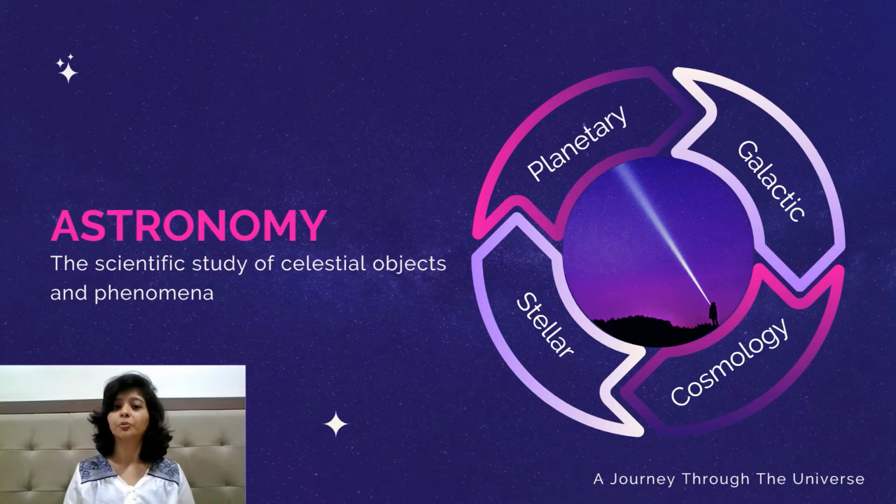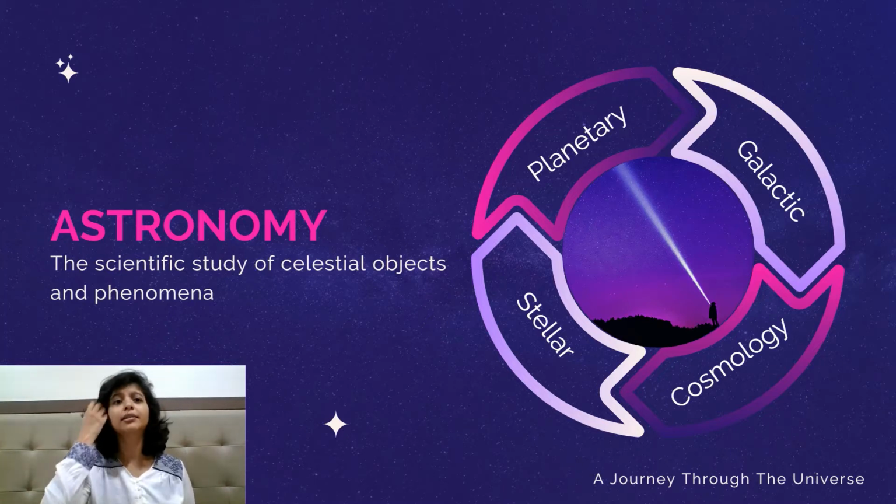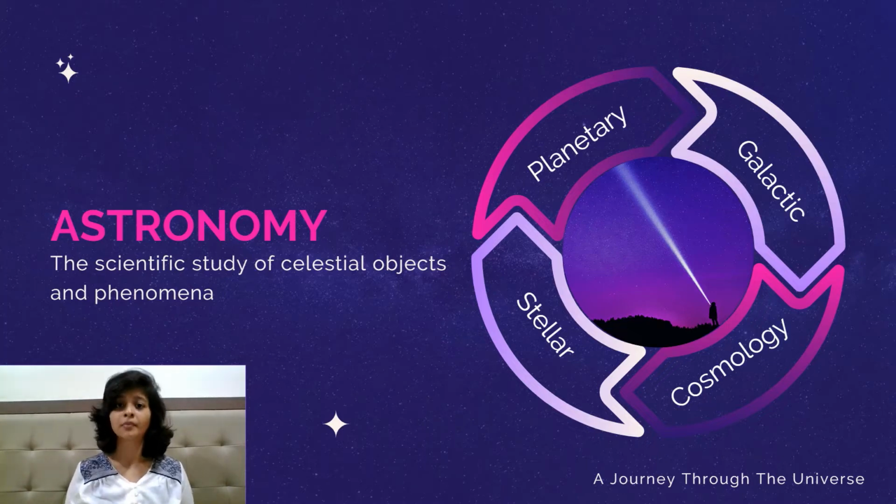So, planetary astronomy, as the name suggests, studies different planets, comets, and meteors, while stellar astronomy, as you guessed it, studies stars, and right from their creation to their death, it studies all of these stages. Galactic and extragalactic astronomy study the Milky Way and other galaxies around us, which helps in studying the motion and the interaction of these galaxies with each other. And finally, cosmology is a science that studies the origin and evolution of the universe as a whole.